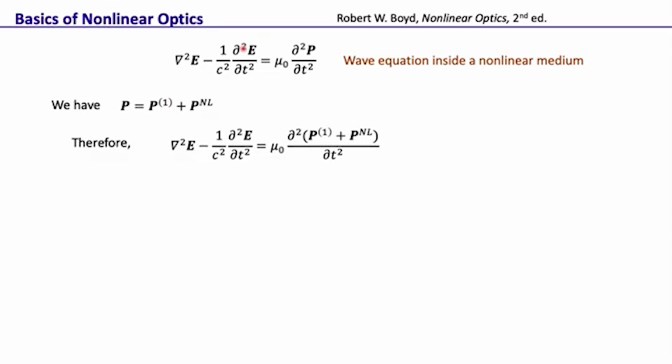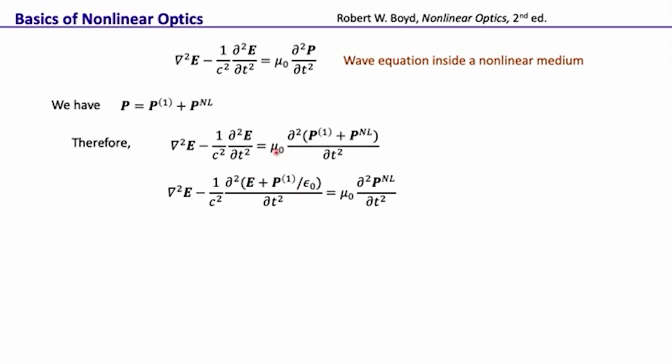We can then write this with the left hand side remaining as it is, and the right hand side as mu naught del 2 by del t2 of P1 plus P nonlinear. This P1 we are bringing onto this side, so this 1 over c square. So we have E from here, and then P1 by epsilon naught from there.